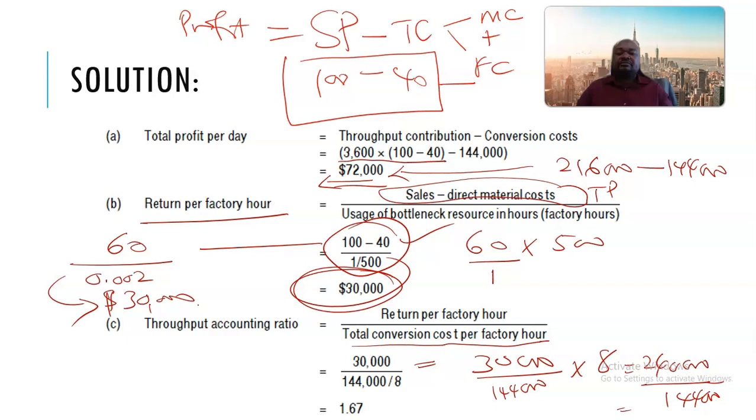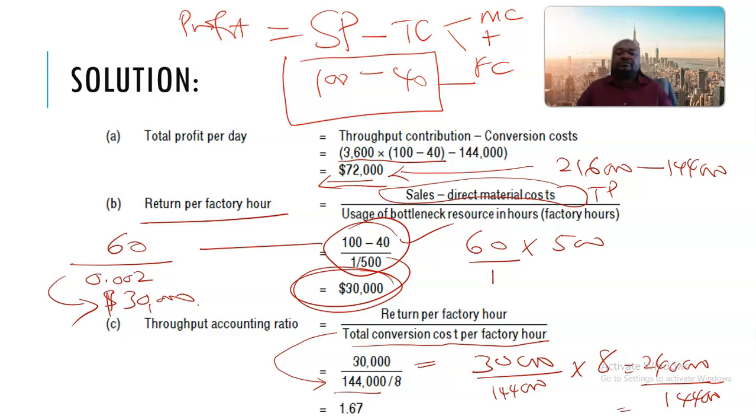It's only that this part of the formula was not done separately. However, you can see that it's still the total conversion costs divided by the time available for the bottleneck resource.